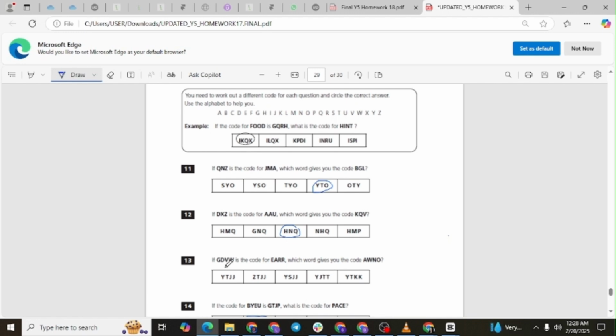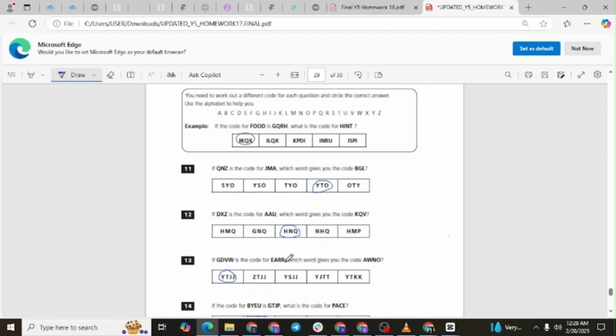Question 13. If GSDVW is the code for EARR, which word gives you the code AWNO? Answer: YTJJ. First, let's check how GDVW changes to EARR. G moves back 2 places to E. D moves back 3 places to A. V moves back 4 places to R. W moves back 5 places to R.